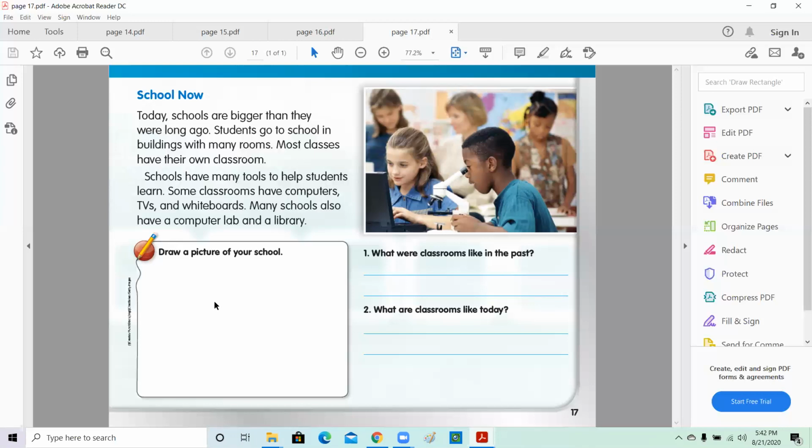And you can see children, for example, they have science labs, they have new tools that they can use to learn. And you see the little girl using the computer, probably she's looking for information to help her do her project or her assignments. So let's see our question. Question number 1.